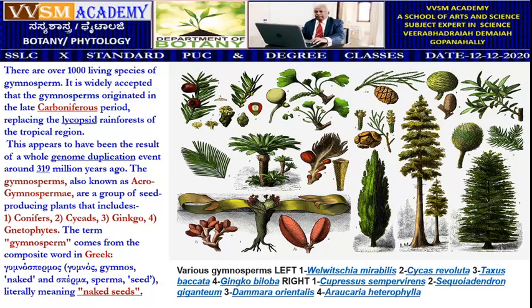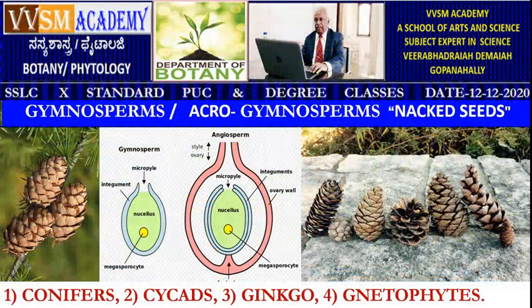On the right side you can find Cupressus sempervirens, Sequoiadendron giganteum, and Araucaria heterophylla. Well, friends, gymnosperms, the pollination, how it occurs, the reproduction and all, the structure of the gymnosperm seed is